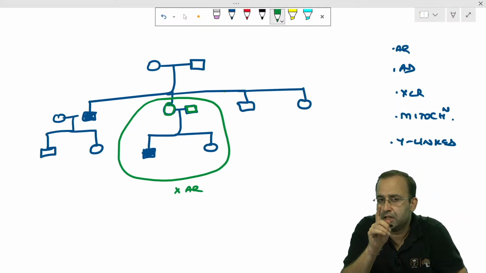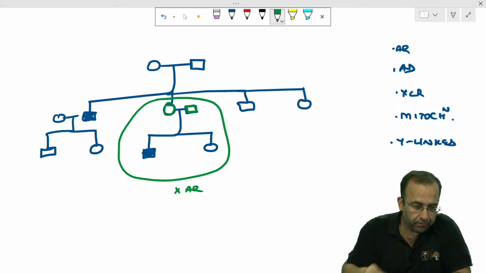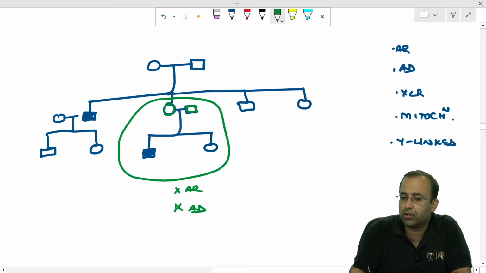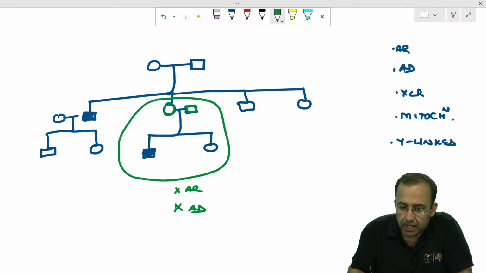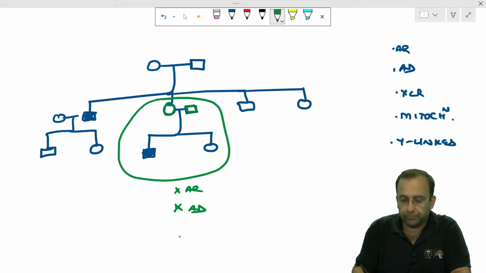It cannot be autosomal dominant because if it was autosomal dominant and the child is diseased, one of the parents had to be diseased for the child to be diseased, so it's not autosomal dominant.